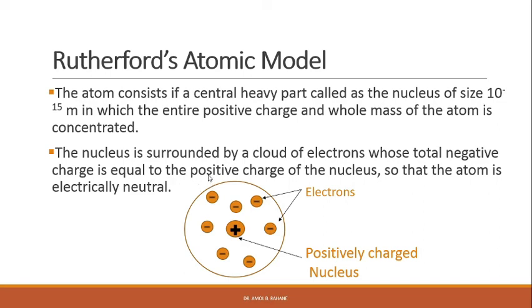right, provides the necessary centripetal force for circular motion, right? So the electrons are revolving in circular orbits, and the necessary centripetal force is provided by the electrostatic force of attraction between the positively charged nucleus and the negatively charged electron. This is what was proposed by Rutherford in his model.